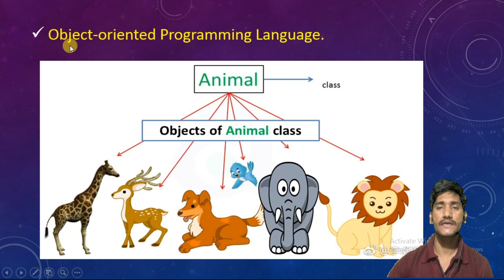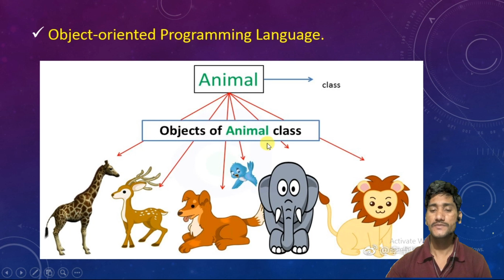OOPS is nothing but object oriented programming language. So Python is an object oriented programming language we are going to learn. But coming to this discussion, I will tell what object oriented programming language means. First thing, we will consider everything as an object.